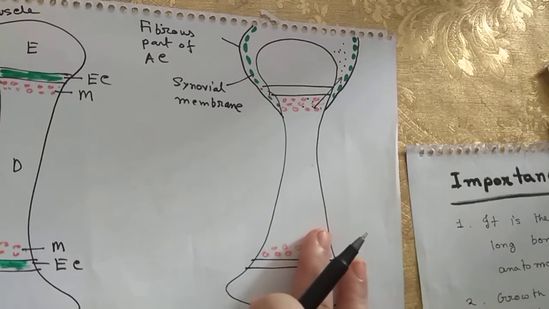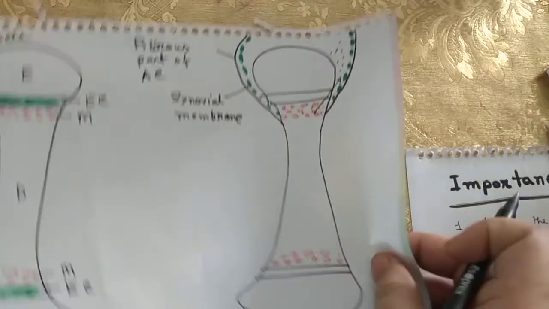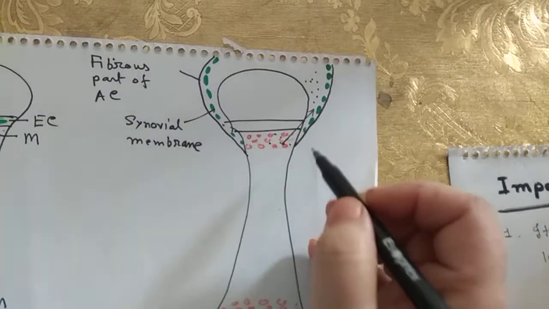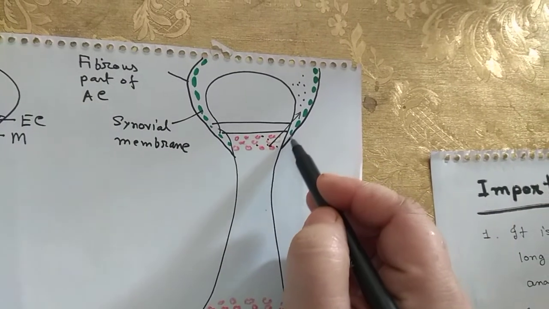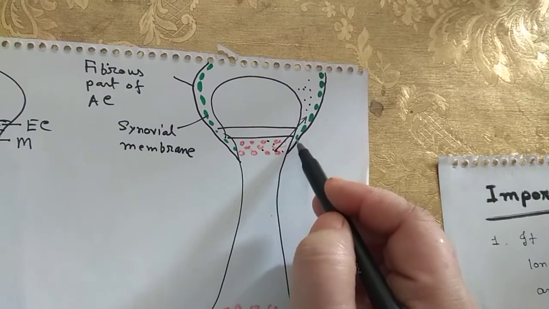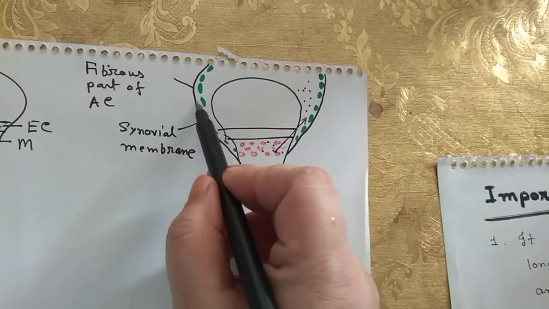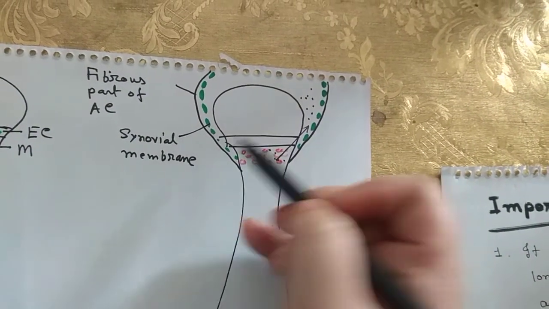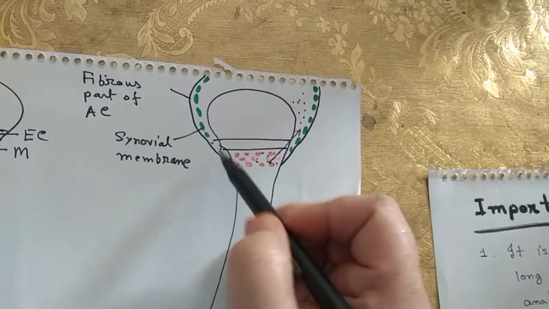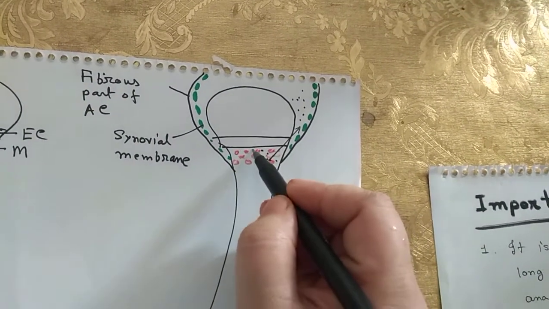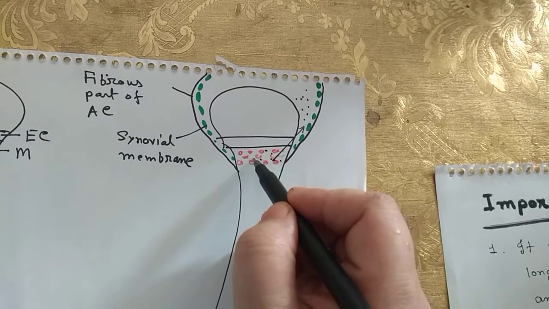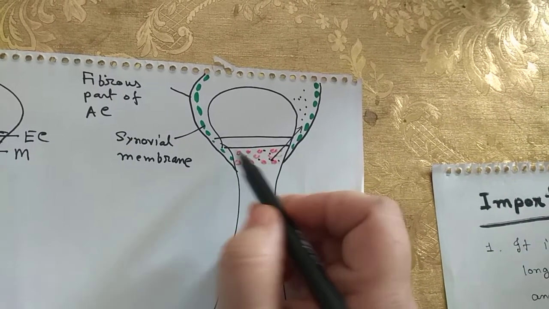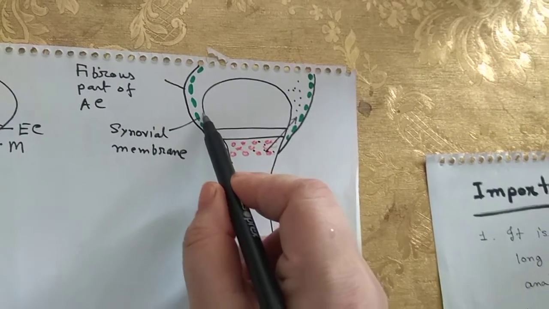Another important factor of the metaphysis: the metaphysis is sometimes covered by the articular capsule. This is the fibrous part of the articular capsule, and this is the synovial membrane. So the metaphysis is covered by the articular capsule. So if any infection is present within the metaphysis, the infection spreads to the joint cavity.